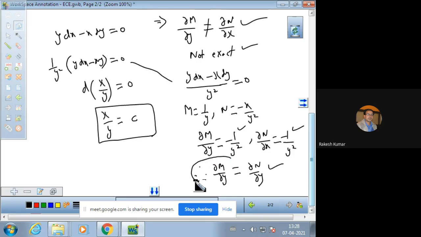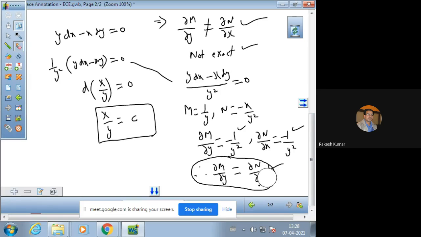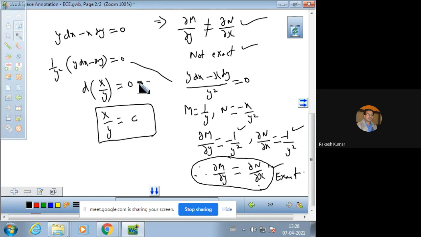Just see, both derivatives are the same. So this is the exactness condition, that del M by del y should be equal to del N by del x. So if del M by del y is equal to del N by del x, then the equation becomes an exact differential equation, and straight away we can find the solution like this.